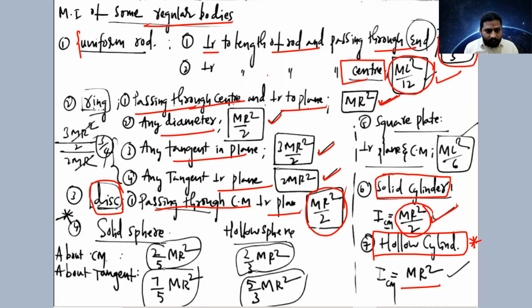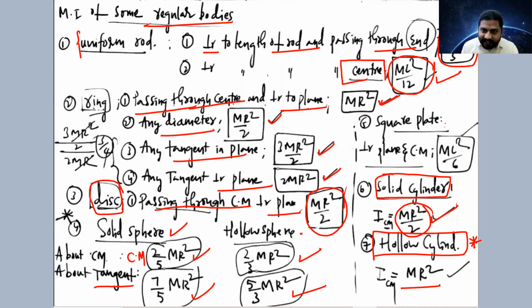Next, solid sphere. If an axis of rotation passing through center of mass, this is 2 by 5 mr square. Hollow sphere, it is 2 by 3 mr square. Yeah? Solid sphere, if an axis of rotation is passing through tangent, it's 7 by 5 mr square. It's 5 by 3 mr square if the axis of rotation is passing through the tangent of hollow sphere.